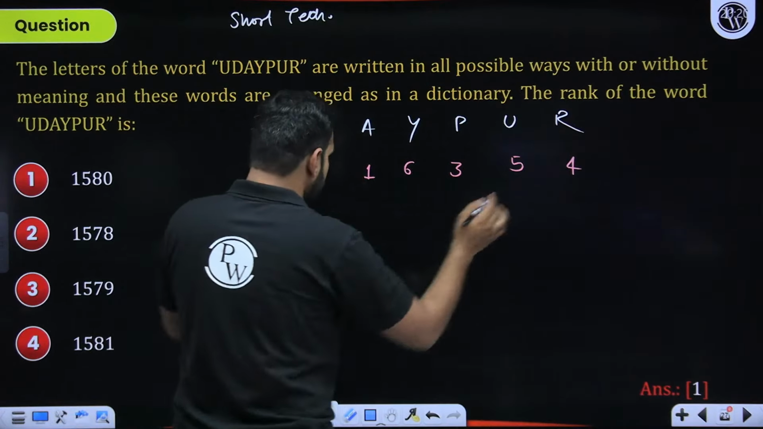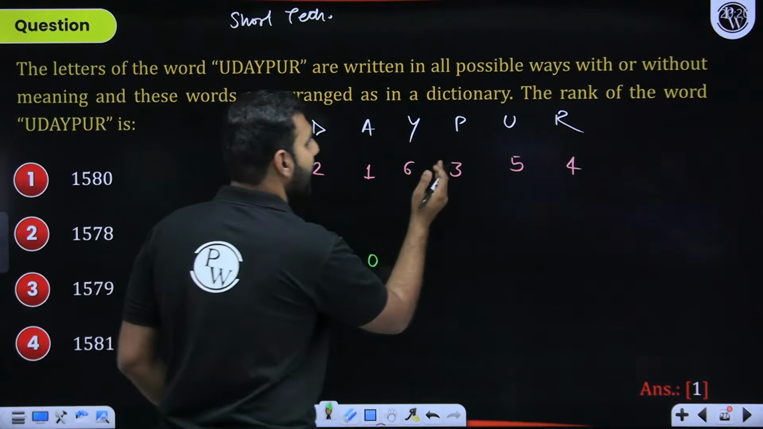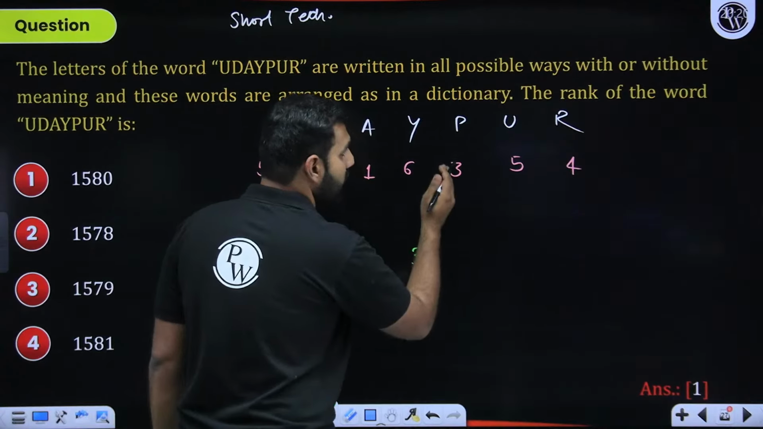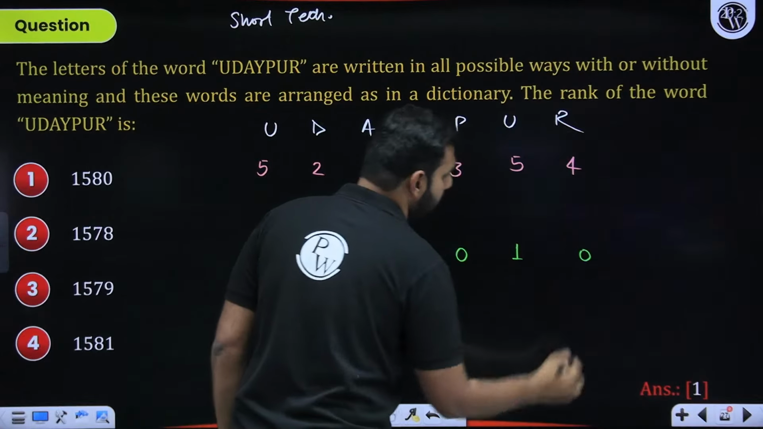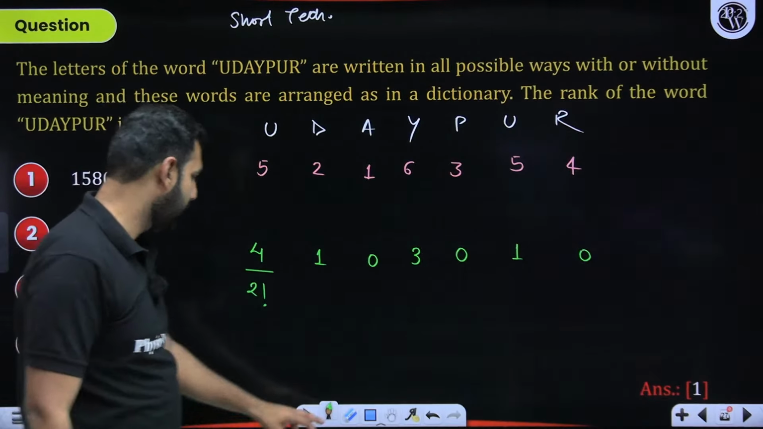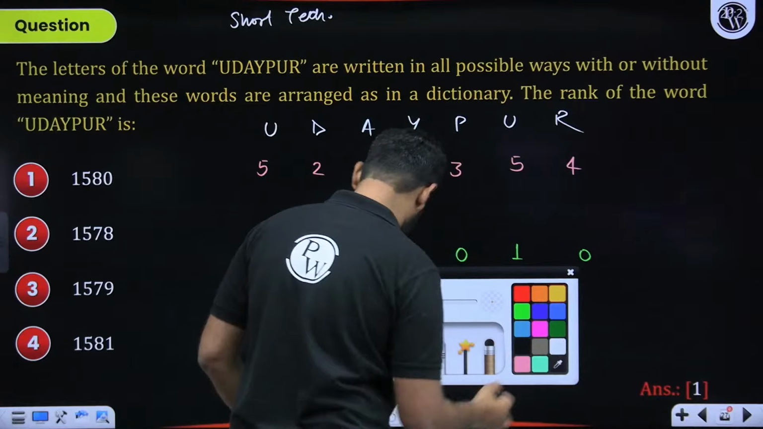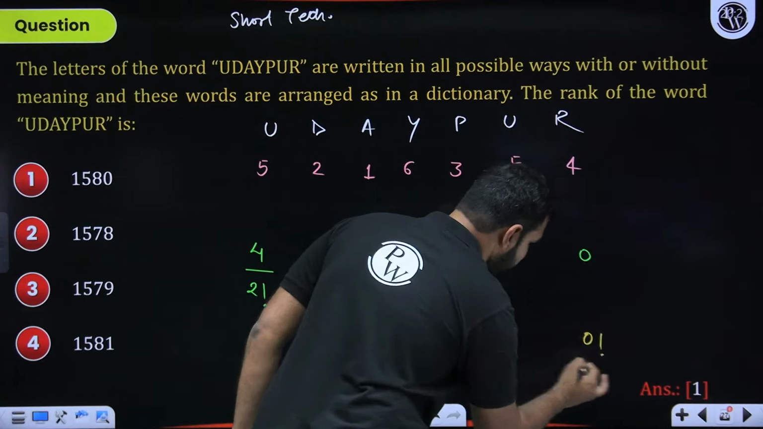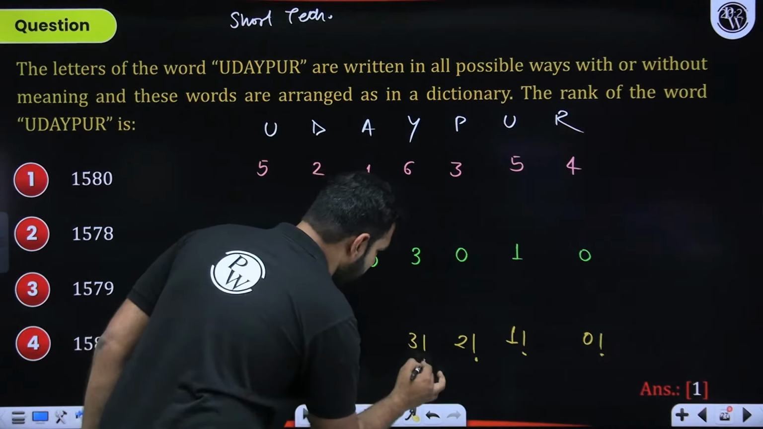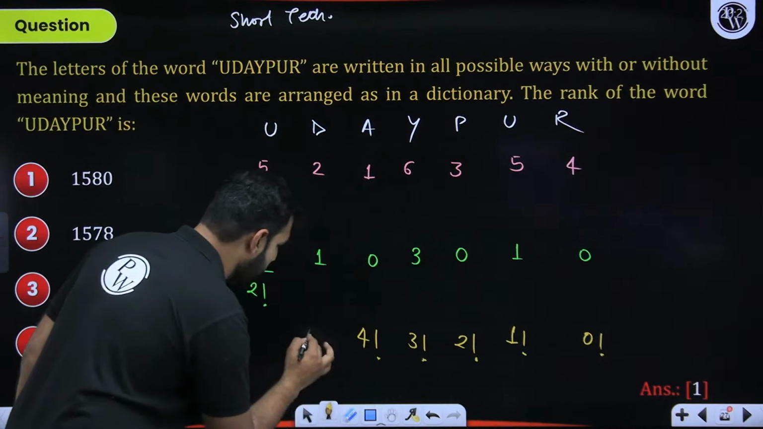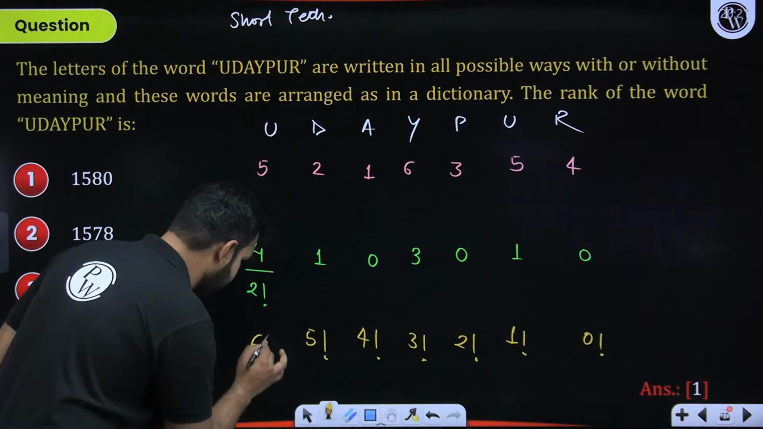From 1, there is no number which is less than 1. With 6, I have all the numbers which are less than 6. With 3, there is no number which is less than 3. With 5, there is one number. With 4, there is no number. So now I've got to write 0 factorial, 1 factorial, 2 factorial, 3 factorial, 4 factorial, 5 factorial, and 6 factorial.